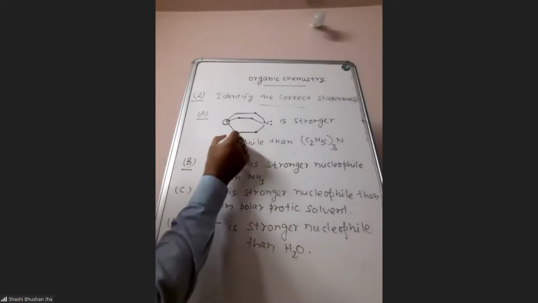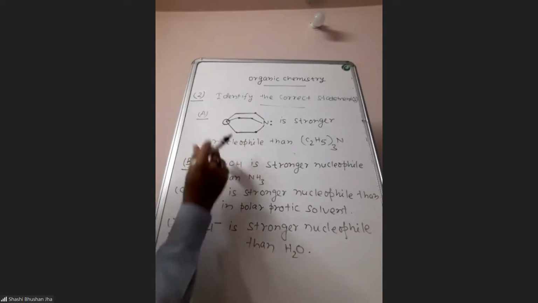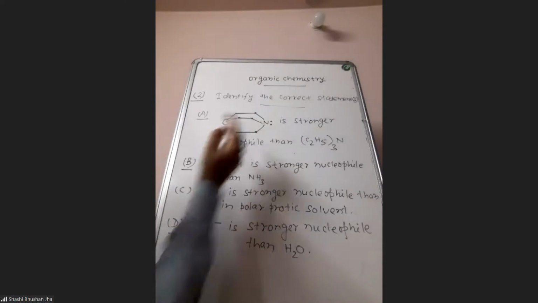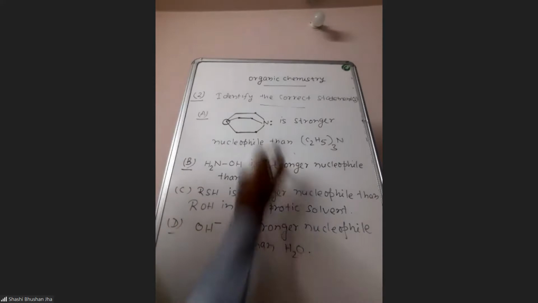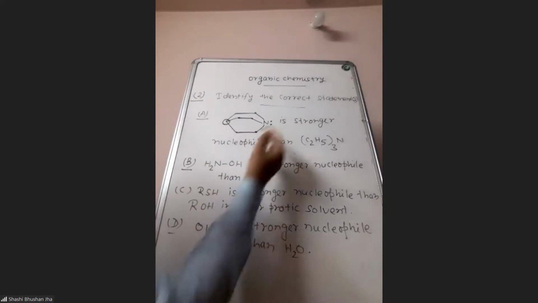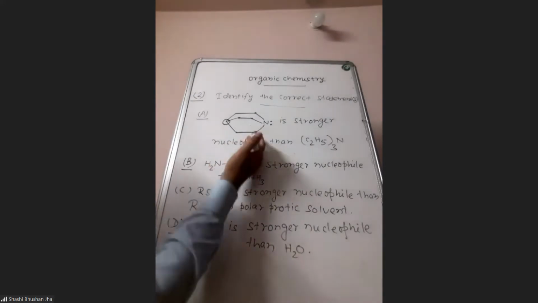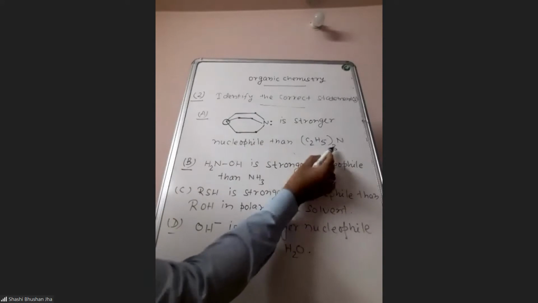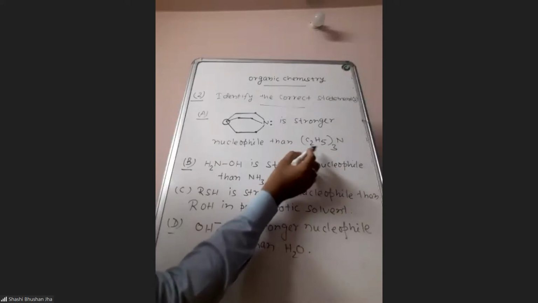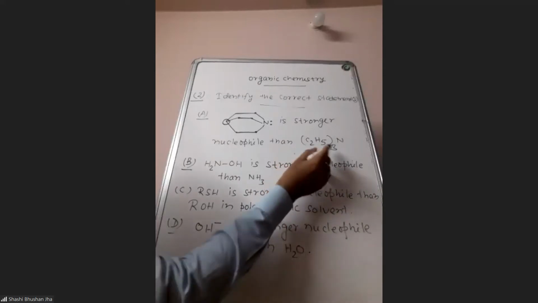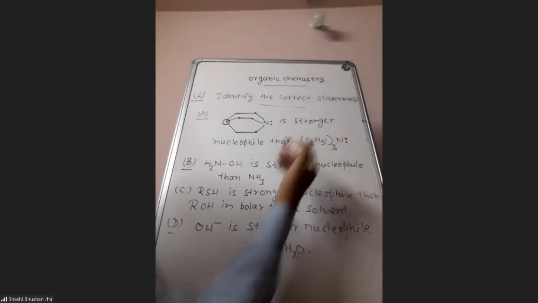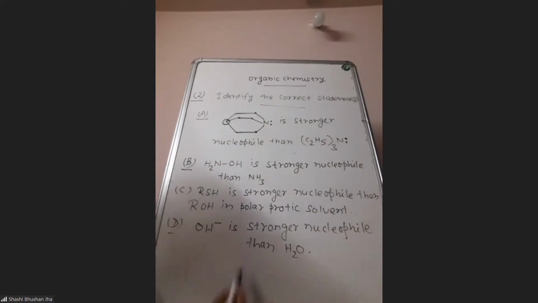If all these alkyl groups connected to nitrogen are bonded to the same carbon, then they will move closer and occupy relatively less space around this nitrogen. If that is the case, then this lone pair will be more exposed outwards. But here, this nitrogen is bonded to three ethyl groups, and ethyl groups are bulky. So these ethyl groups will occupy sufficiently large space around nitrogen, and because of that, this lone pair present on nitrogen will go inside the cave. Hence, the case will be something like this.